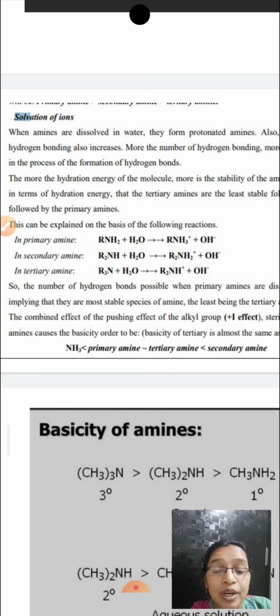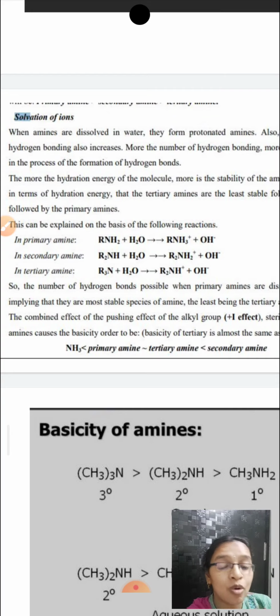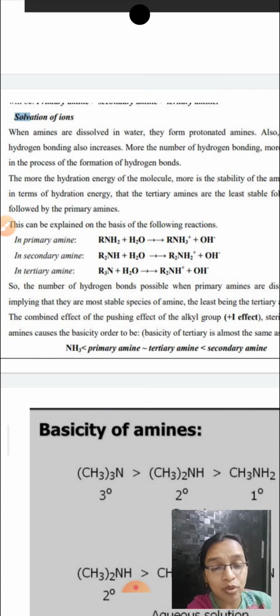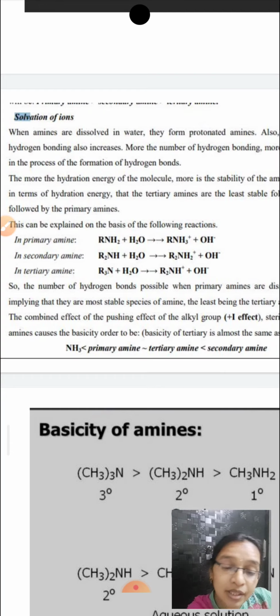So greater the number of hydrogen bonding, greater would be the stability and greater would be the basicity. I repeat, as the number of hydrogen bonding increases, the hydration energy that is liberated would be more. Whenever the hydration energy liberated is more, stability would be more, and stability being more means the basicity is also more.